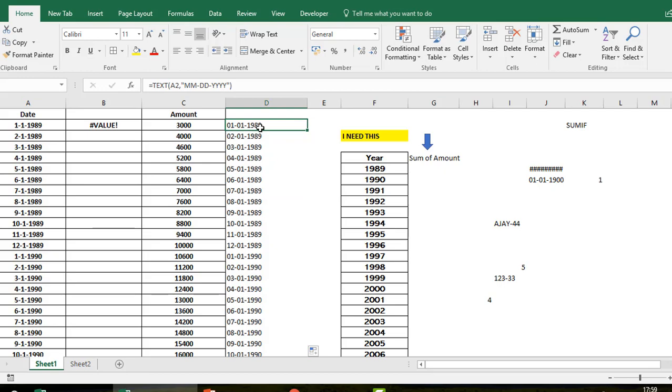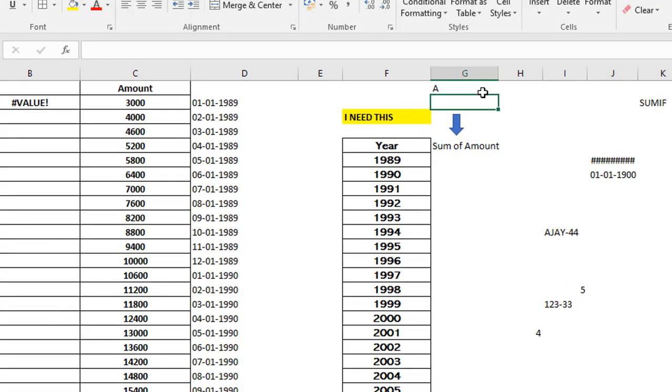How can I say that? Because it moved to the left side. Anything which moves to the left side is always entered as text. For example, if I just write here A, you see that it remains on the left side.